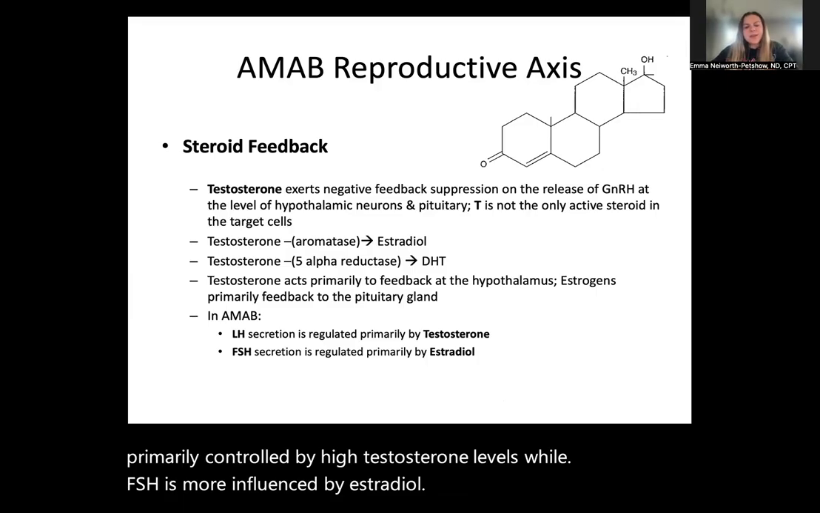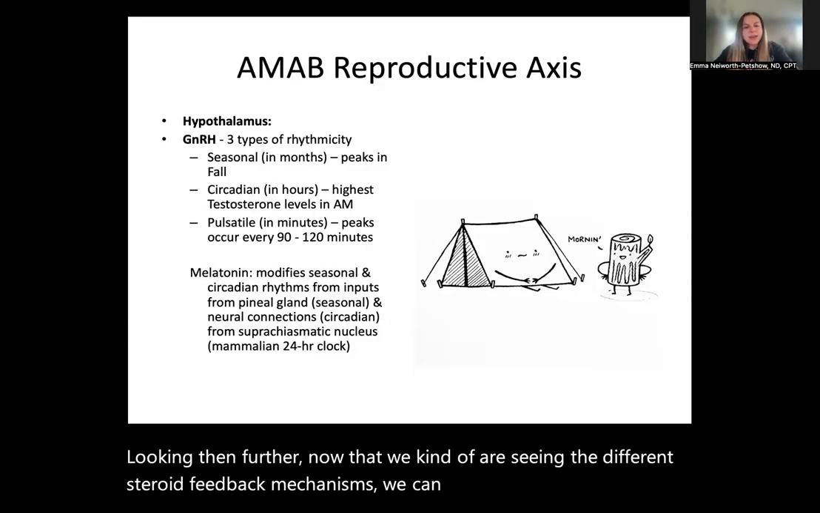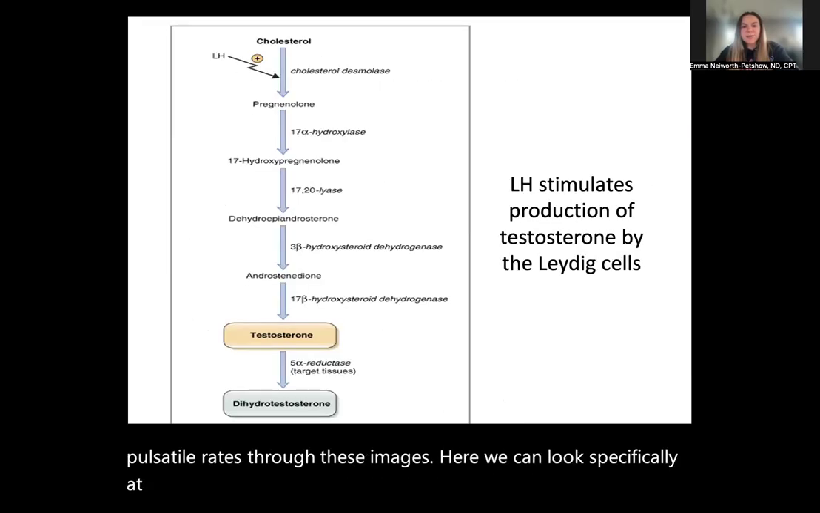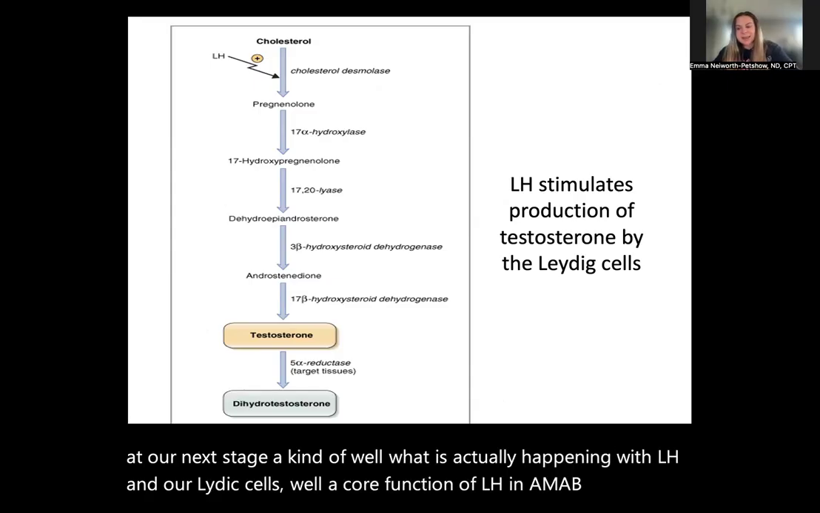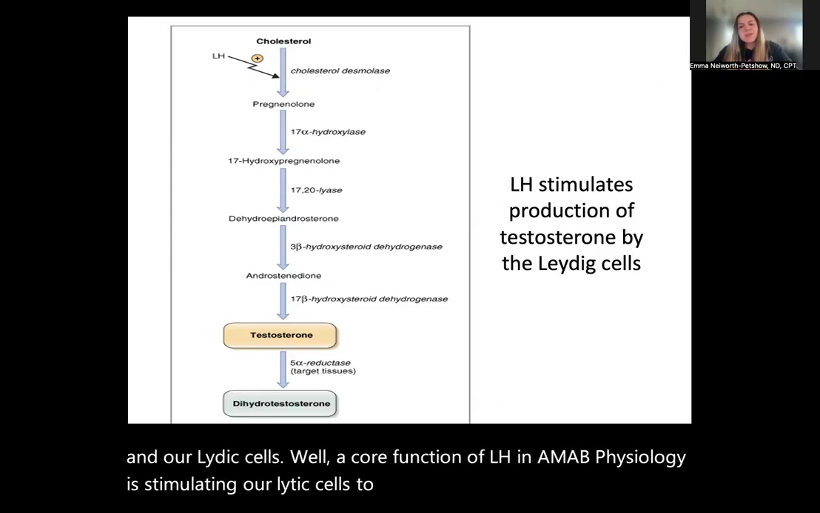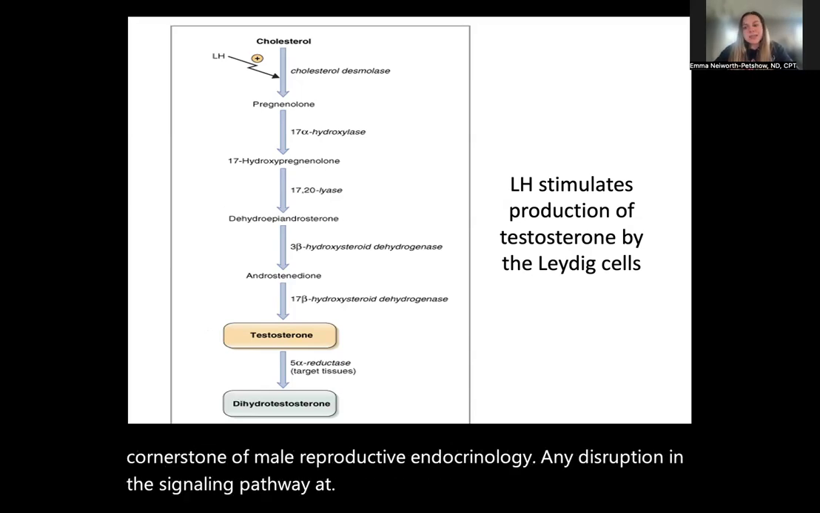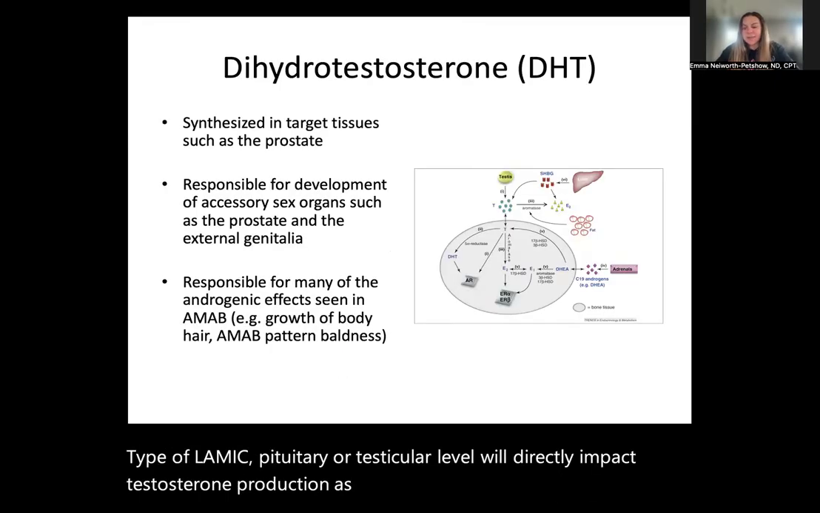Looking further, now that we are seeing the different steroid feedback mechanisms, we can see these different pulsatile rates through these images here. We can look specifically at our next stage: what is actually happening with LH and our Leydig cells? Well, a core function of LH in AMAB physiology is stimulating our Leydig cells to produce testosterone. This is the cornerstone of male reproductive endocrinology. Any disruption in the signaling pathway at the hypothalamic, pituitary, or testicular level will directly impact testosterone production as well as fertility.